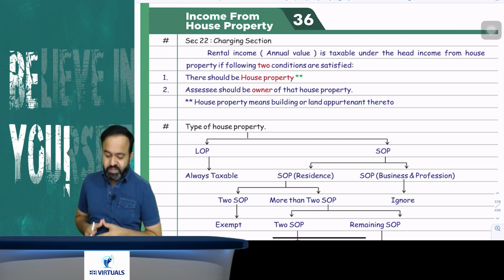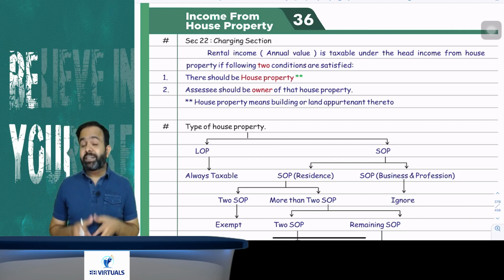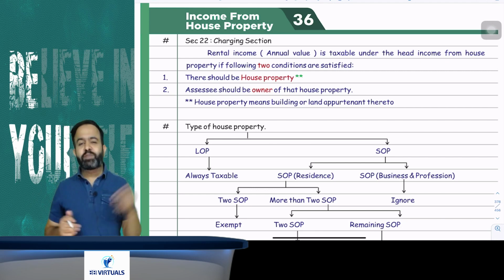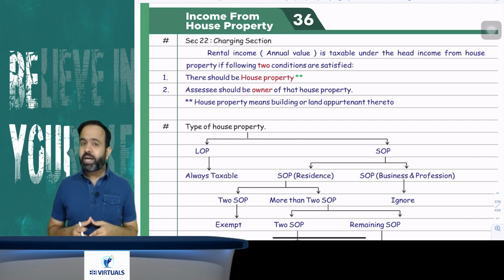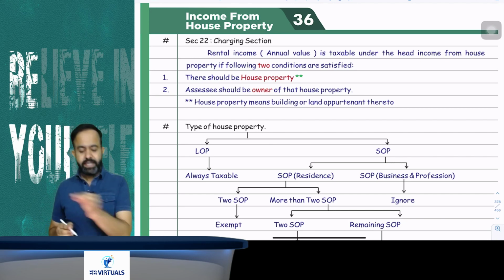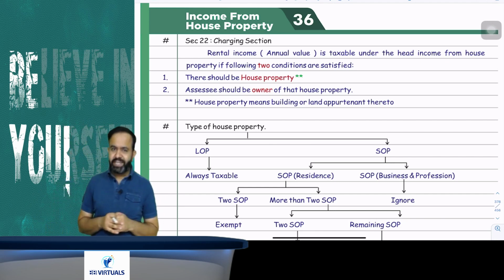So today we are going to start with one very interesting and very small topic for revision, that is income from house property. Now this house property topic is applicable for CA Intermediate as well as CA Final students.